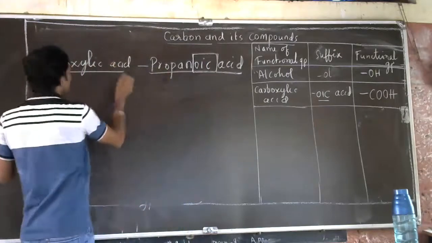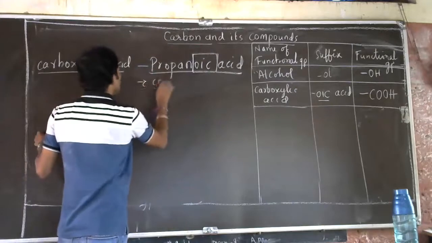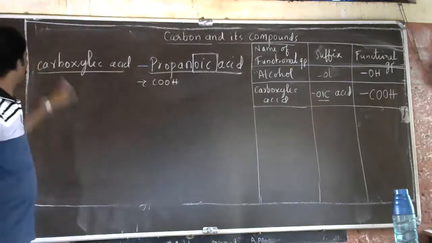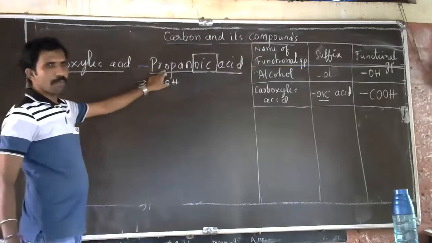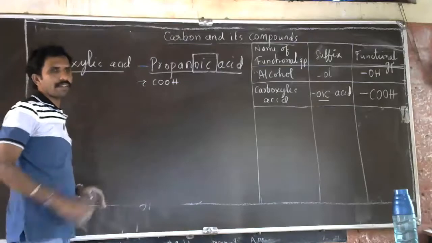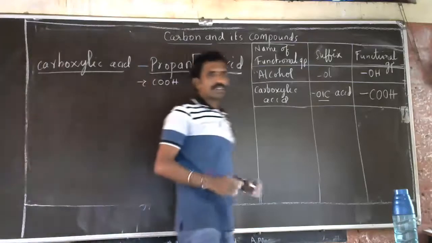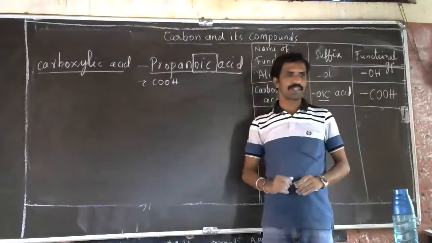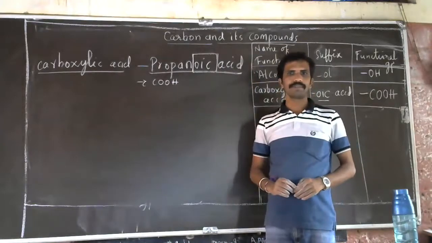The group is what? COOH. Right or no? So prop means how much? Prop means 3, which means 3 carbon atoms are there. And just now put the COOH group. Anybody written?